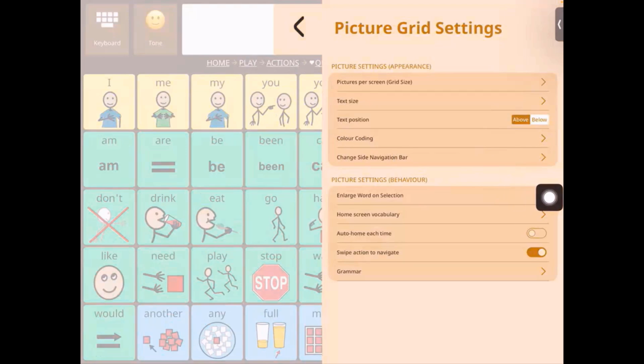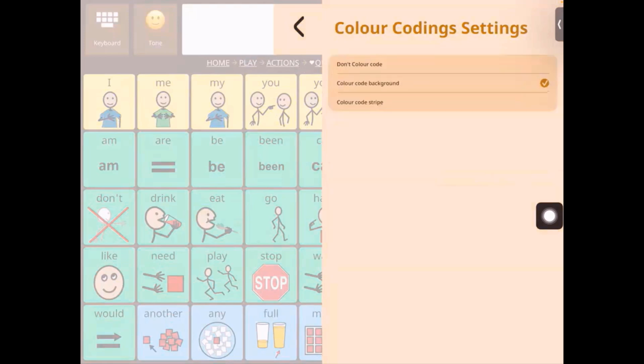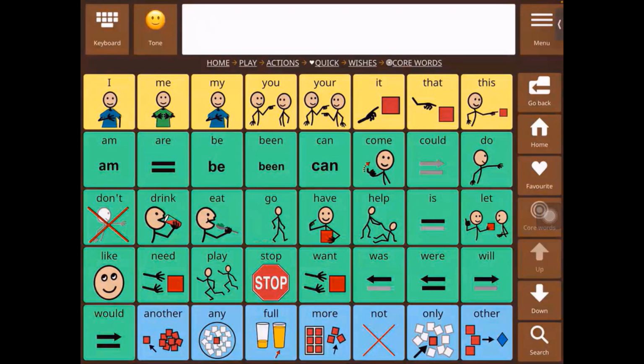Then we have color coding. That's the next setting. Now, as you can see in color coding, we follow something called the modified Fitzgerald color key. So this is a color key that allows us to divide the words into the categories that they fit into. For example, all these words in yellow are pronouns or people names.